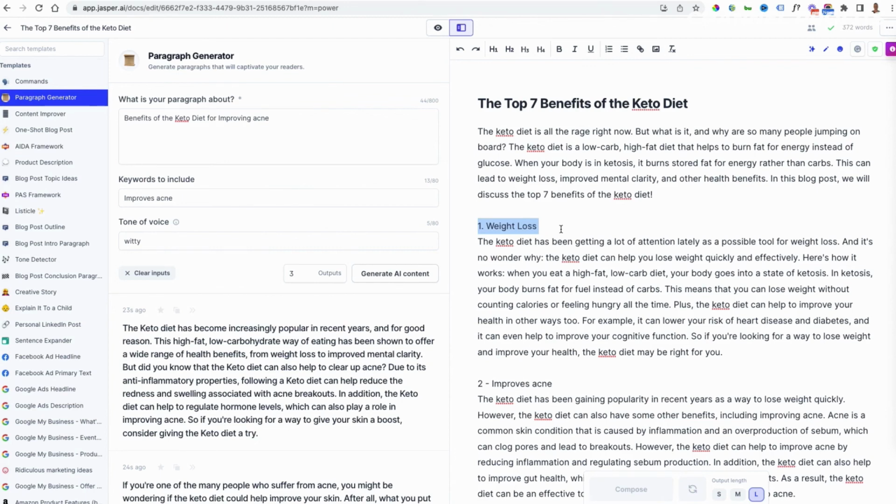So once you learn those commands and you understand how to use the tool better, then you'll realize the benefit of it. I'll admit that nearly at the beginning, I started to think, oh, maybe it's not as good as people are saying. It actually really is. Once you spend that time, so spend the free trial really getting used to the different commands and how it works, then you will see the value of it and get some serious benefit out of it. So those are the key features and benefits of using Jasper.AI, and I have to say that it is a tool that I really do recommend using.